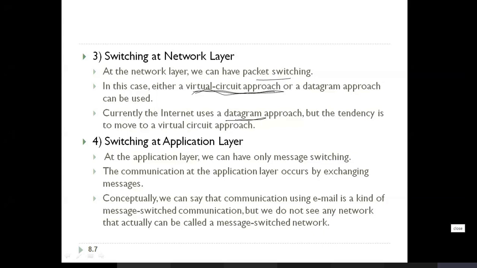Next, switching at the application layer. What exactly is done there? At the application layer, we can have only message switching. Message switching is done at the application layer.